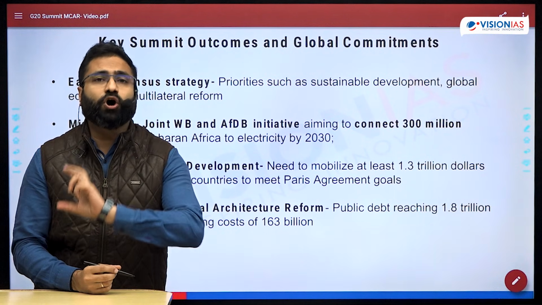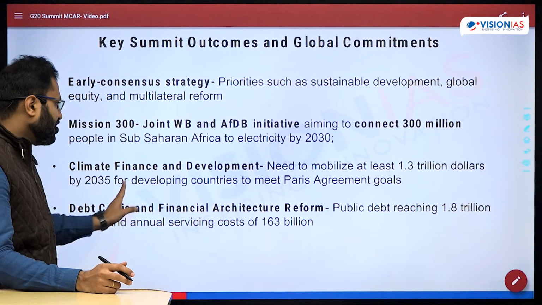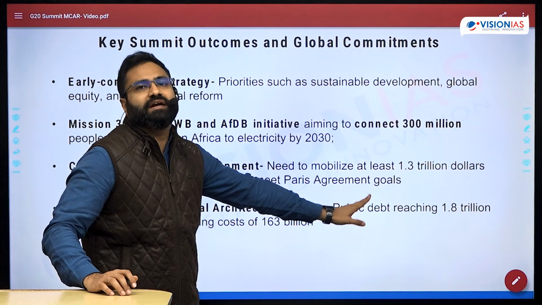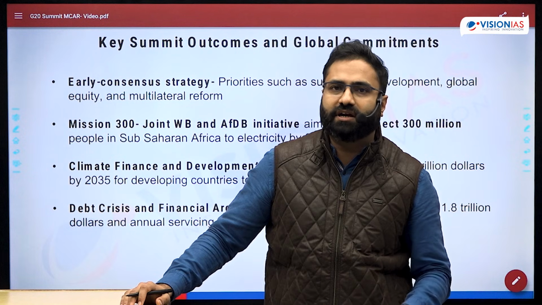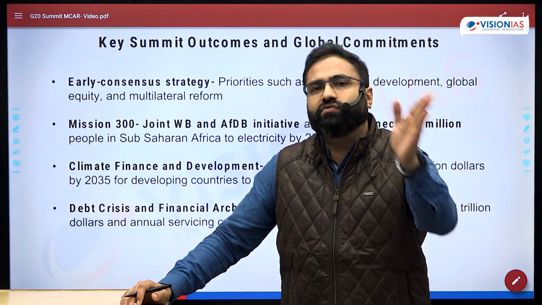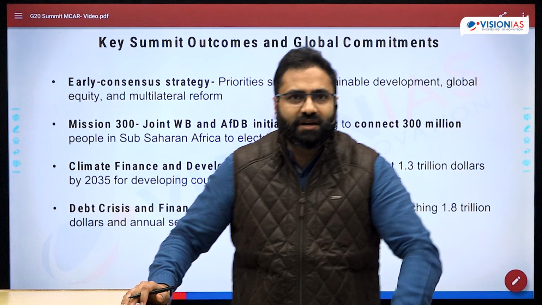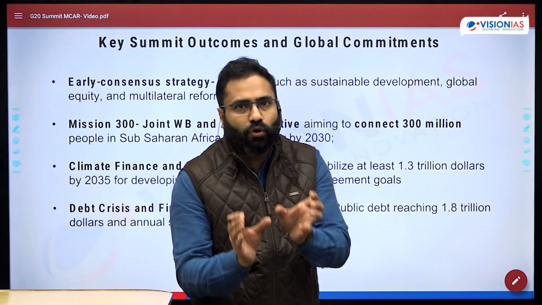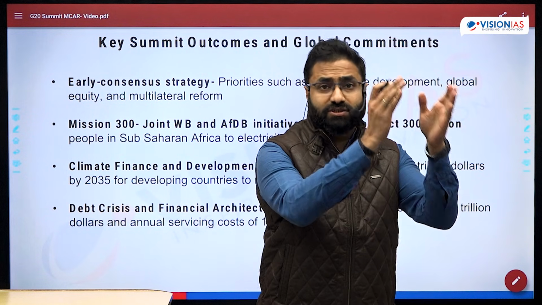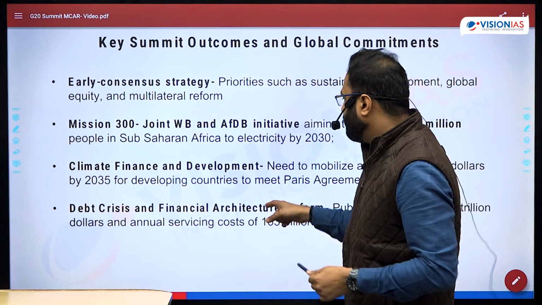But what phenomenon has been observed with respect to the African countries, that there is an issue regarding the public debt that is being created, and every year when you have to service that particular debt, servicing means you have to give the money as the repayment of that particular loan, interest repayment, that is very, very high. So the amount that should have gone otherwise to health, otherwise to education, now that is going in the servicing of that particular debt, that is a major issue.